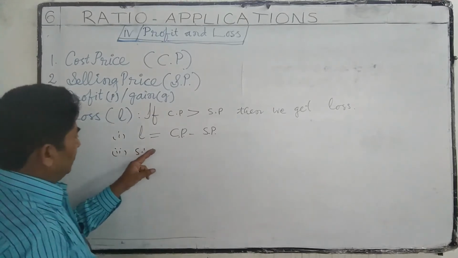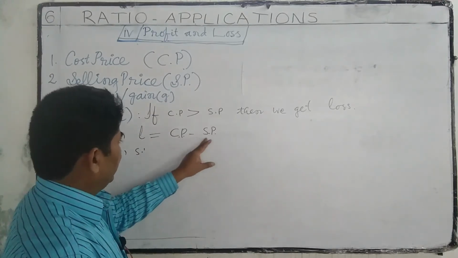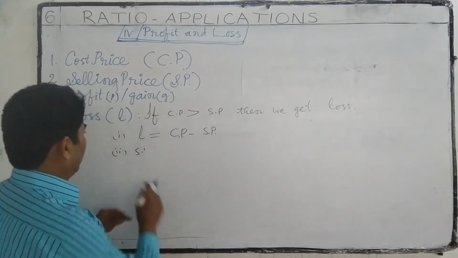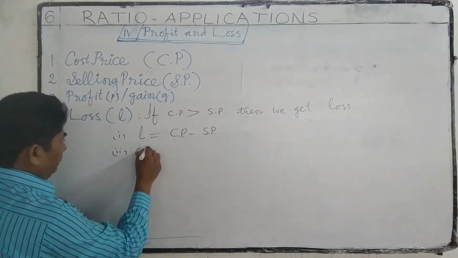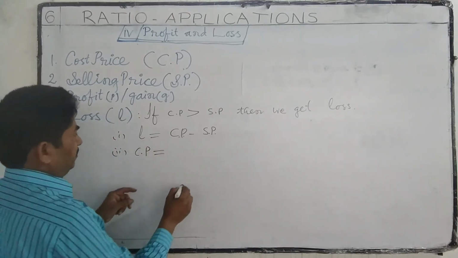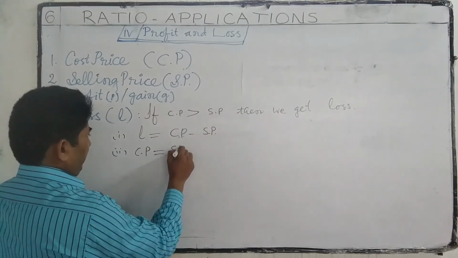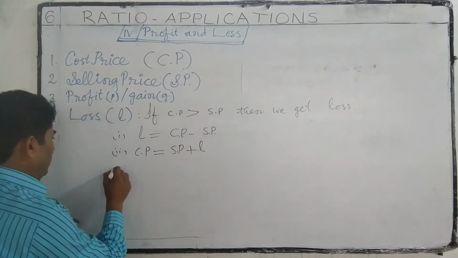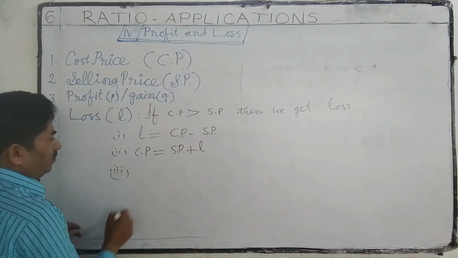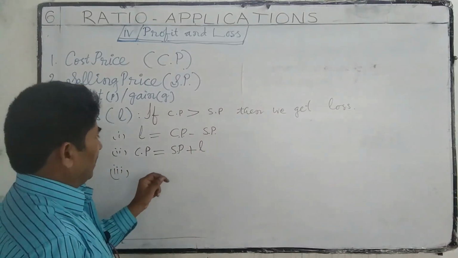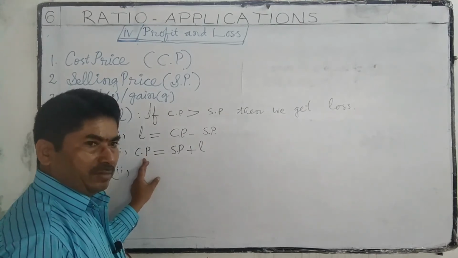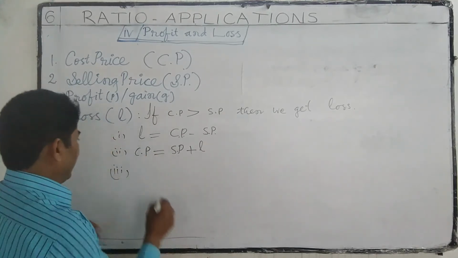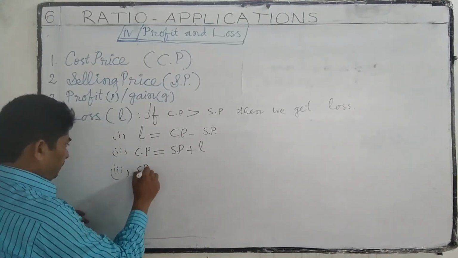If there is a selling price and loss, we can get a cost price. CP is equal to SP plus loss. If there is a cost price and loss, then we get a selling price.